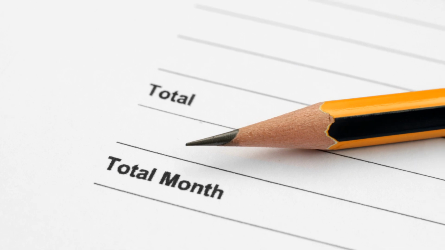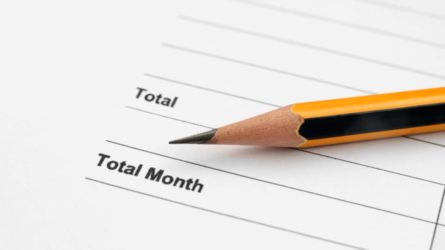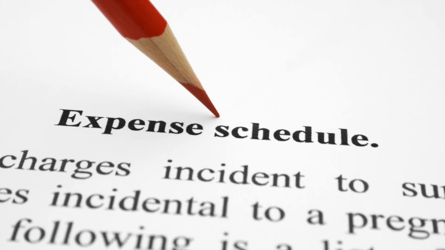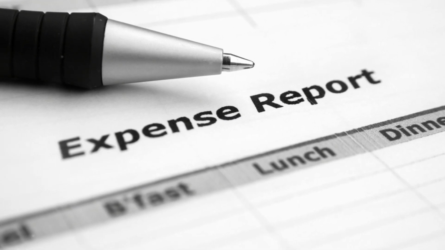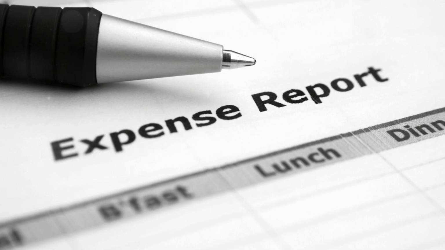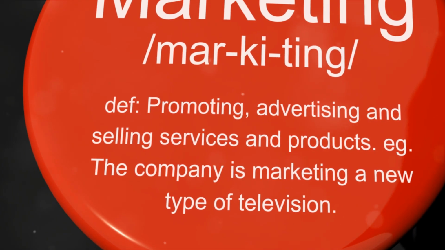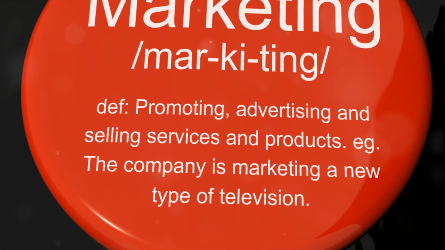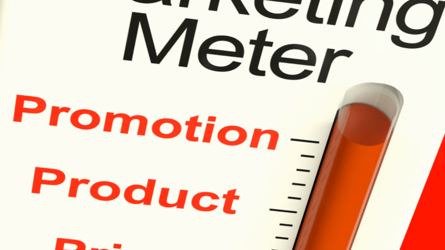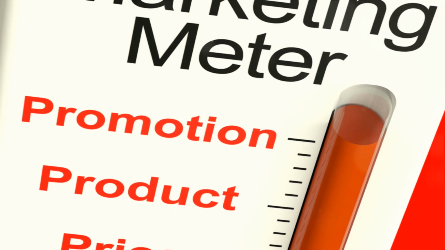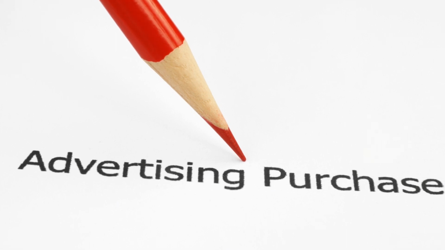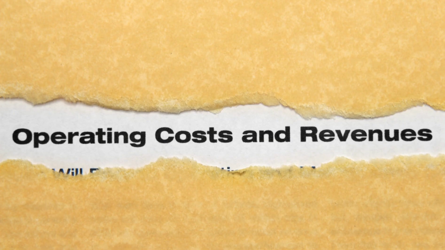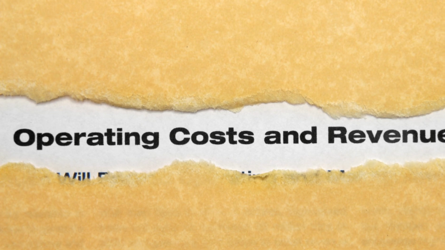Administration cost refers to the costs associated with the general administration of an organization rather than its manufacturing or selling activities. This might include the salaries of executives or the cost of office supplies. Selling and distribution cost, as the name suggests, includes all costs associated with selling the product and getting it to the customer. This might include advertising costs or delivery charges.